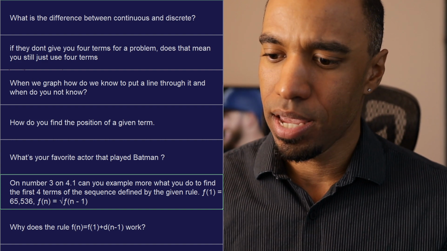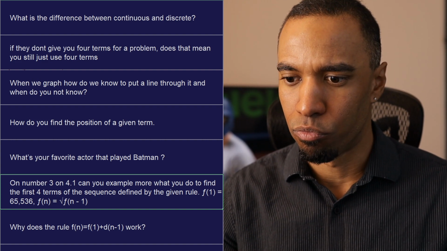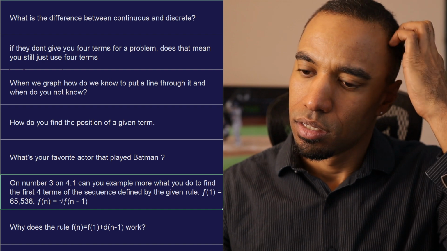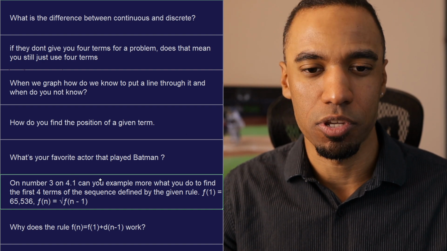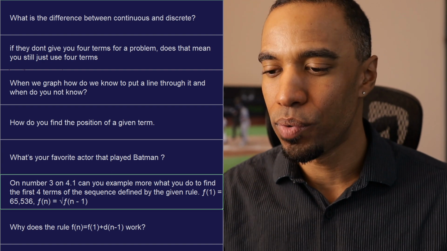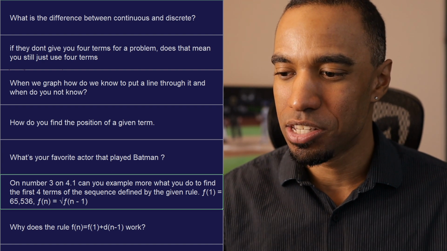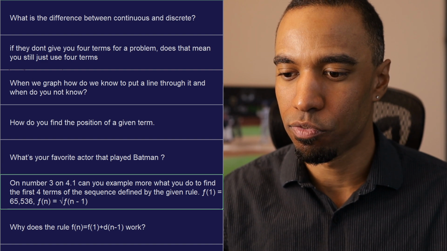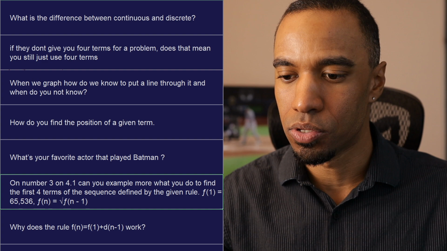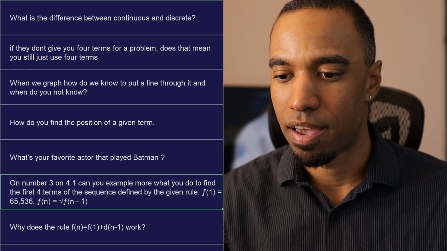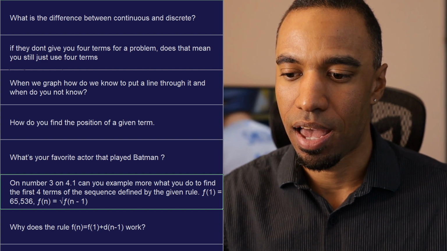All right, on number 3 and 4. Three and four of what? Hold on. On number 3 on 4.1. Sorry, I thought that was a period like the end of a sentence. On number 3 on 4.1, can you explain more? What do you do to find the first 4 terms of the sequence? Define the given rule. F of 1 equals 65,536. F of n equals the square root of f of n minus 1.